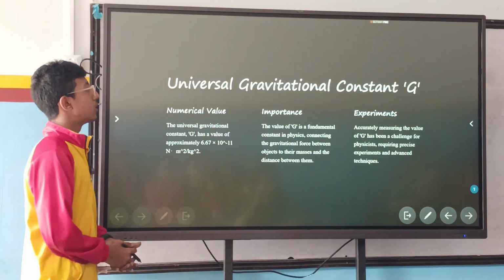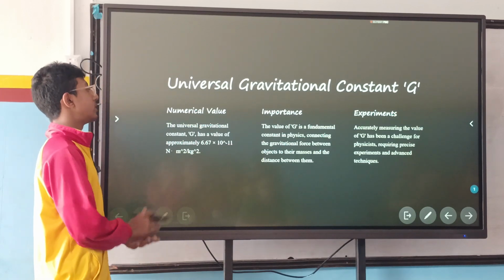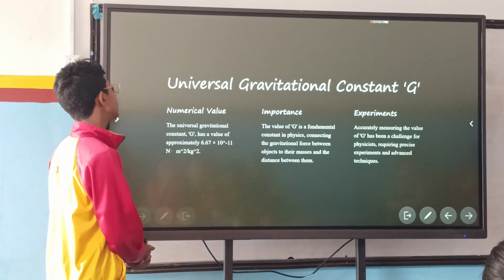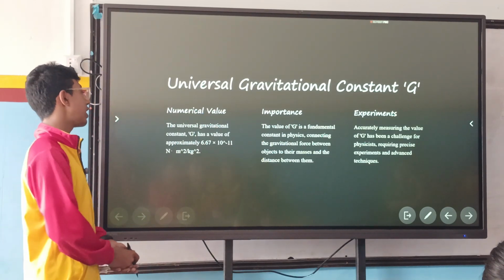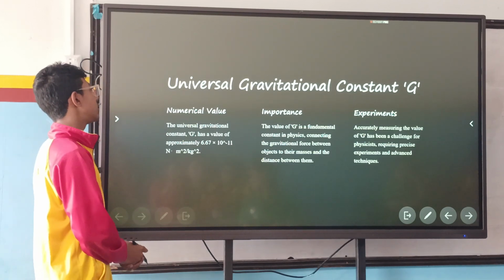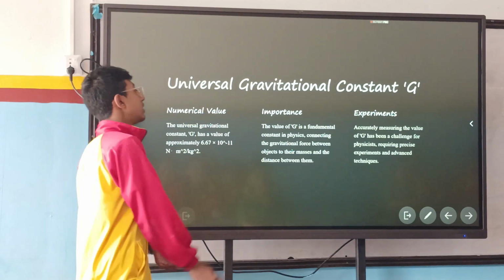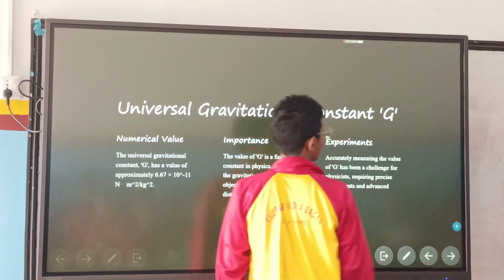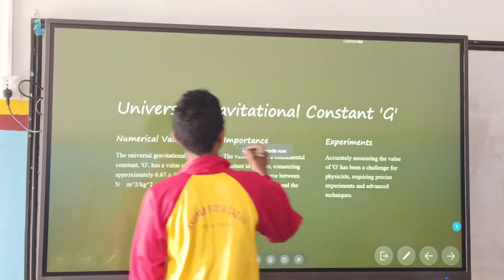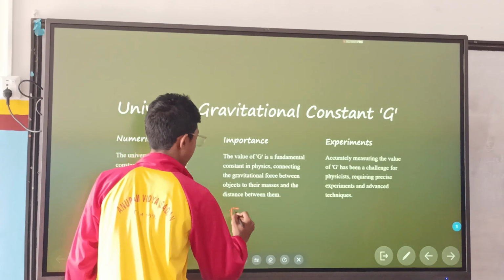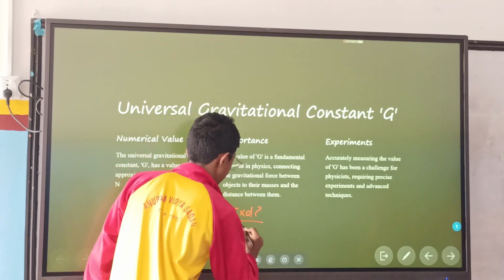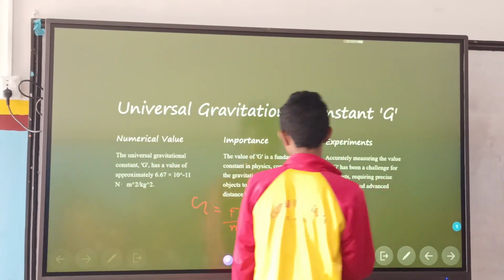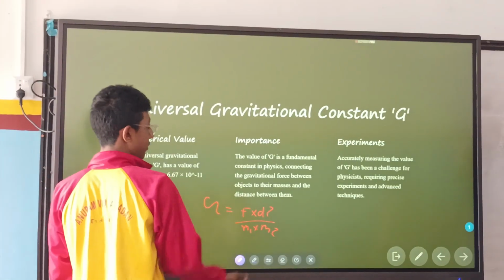Universal gravitational constant G. So G denotes gravity between two objects in the universe. Numerical value, importance, and experiments. The universal gravitational constant G has a value of approximately 6.67 times 10 to the power minus 11. And there is one formula also: G equals F times d square upon m1 times m2.